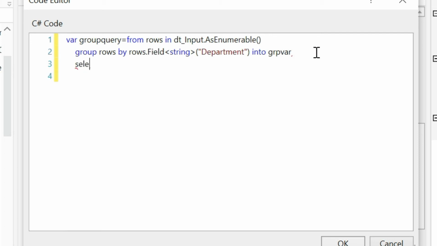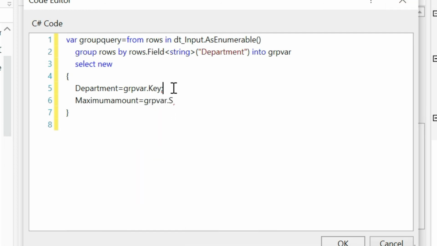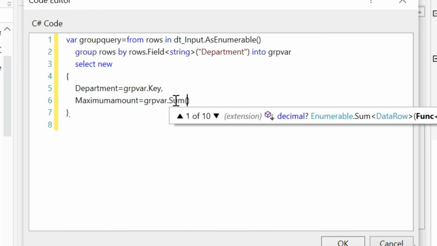Now I am going to use an anonymous type because I am going to declare two properties here. Department, this one property. In this property I am going to use group variable dot key. Okay, here sum or maximum amount equal to group variable dot, here you comma, sum, and here the syntax differs.